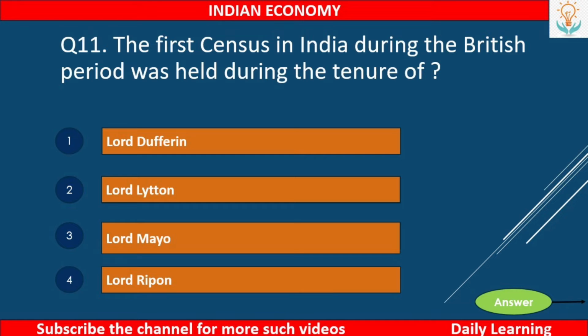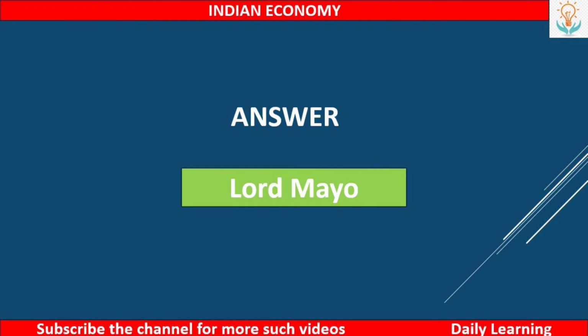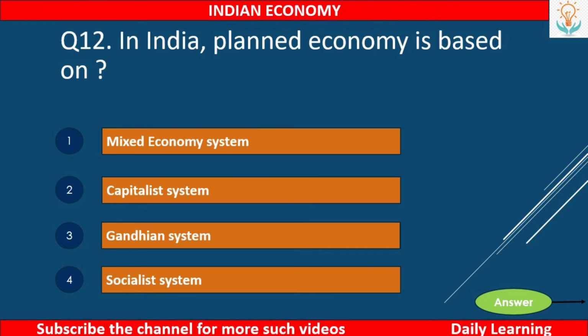Next, the first census in India during the British period was held during the tenure of first, Lord Dufferin, second, Lord Lytton, third, Lord Mayo, or fourth, Lord Ripon. So the answer is Lord Mayo. Next, in India, planned economy is based on first, mixed economy system, second, capitalist system, third, Gandhian system, or fourth, socialist system.